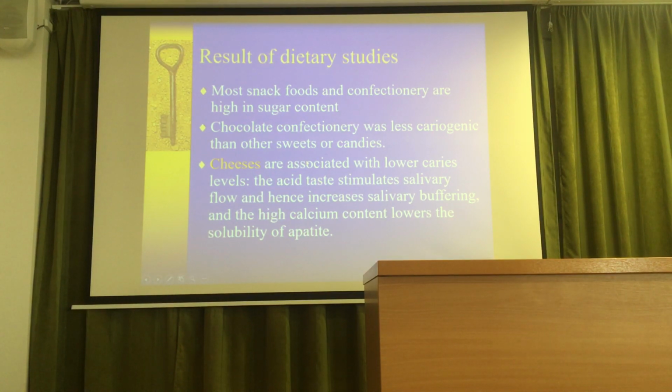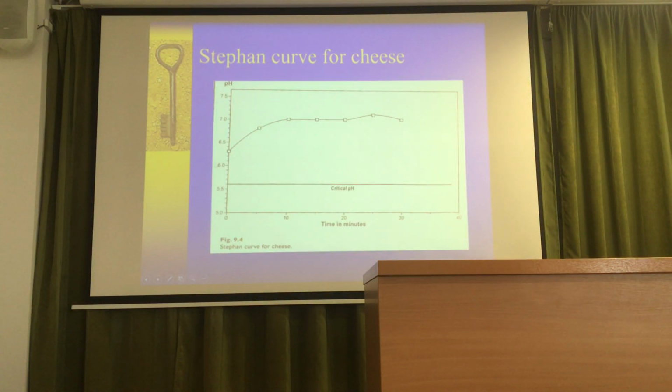There are some foodstuffs which are associated with lower caries levels. The acid taste stimulates the salivary flow and increases the salivary buffering, and the high calcium content lowers the solubility of a diet. For example, cheese is a caries-protective foodstuff. It's not a cariogenic foodstuff. If you see, the Stephan curve will not go below the critical pH. If you eat cheese, it's not harmful for you.